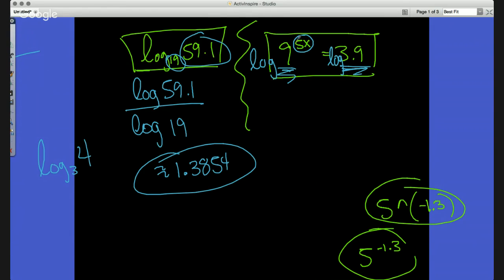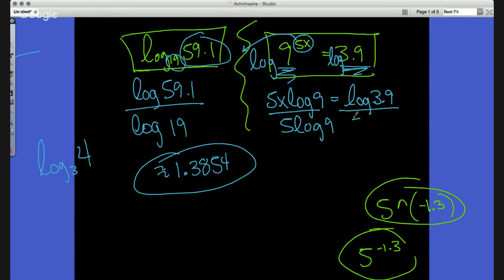When I do that, since this is an exponent, it can be shot to the front to get 5x log of 9 equal to log of 3.9. Okay? Now, how can I solve for x? Well, I could divide by 5 log of 9 on either side. And I'm left with x equal to log of 3.9 divided by 5 log of 9.